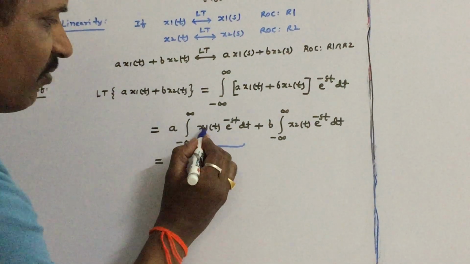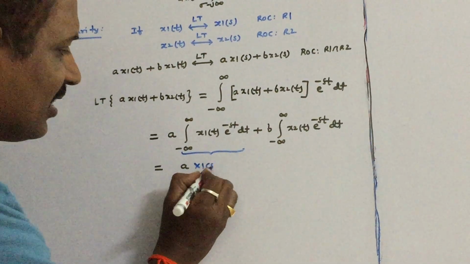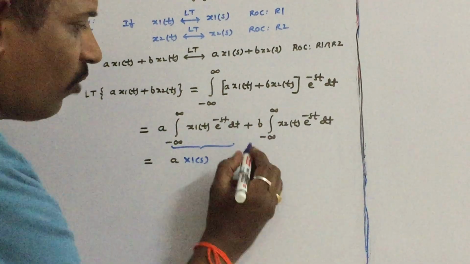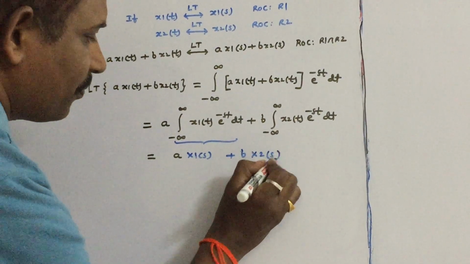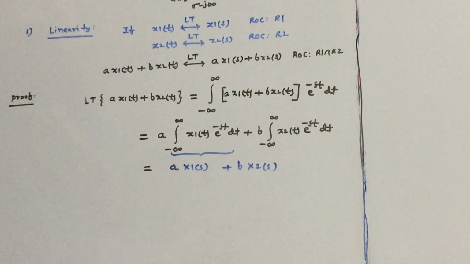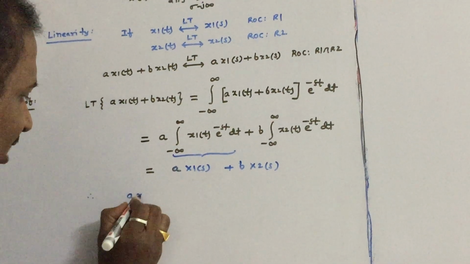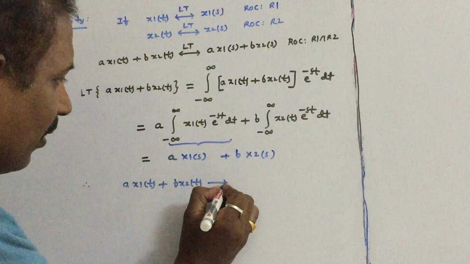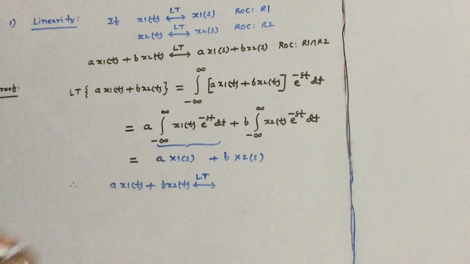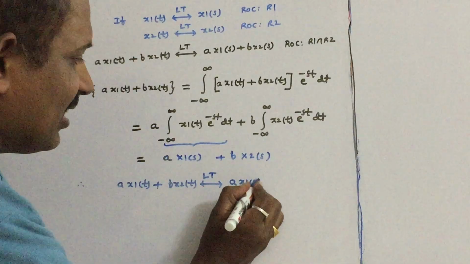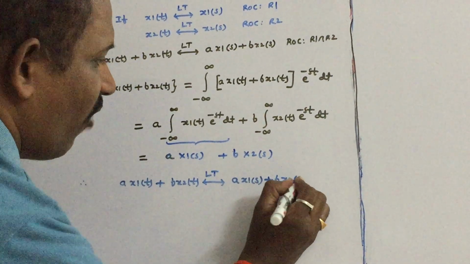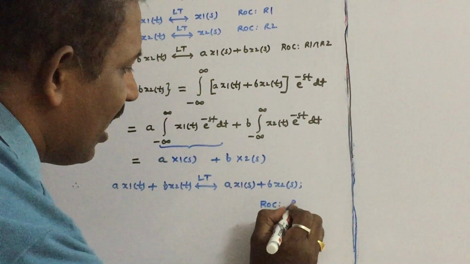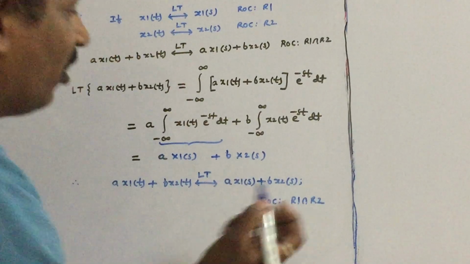This is the definition of Laplace transform x1 of t, which is given as x1 of s plus b into, so this is the definition of Laplace transform x2 of t, which is given as x2 of s. So therefore we can write it as a x1 of t plus b into x2 of t's Laplace transform is a x1 of s plus b x2 of s, as we have seen in the problems. So what is the final ROC? The final ROC is the R1 intersection with R2.